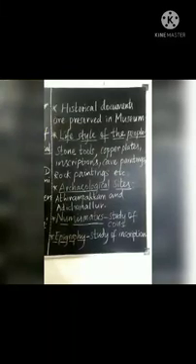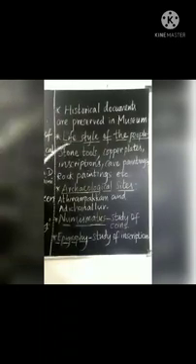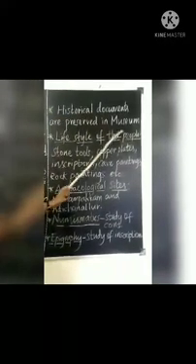Now next we are going to see that all the historical documents are usually preserved in the museum. Definitely we must have some clue, evidence. Then only we could learn about the past. So all the historical documents are preserved in the museums.